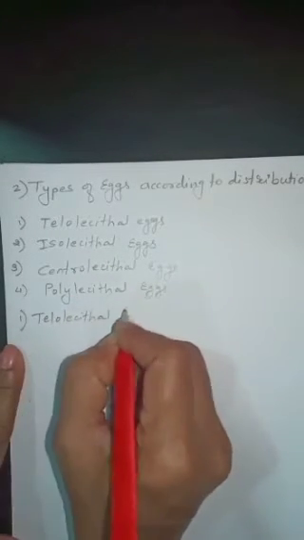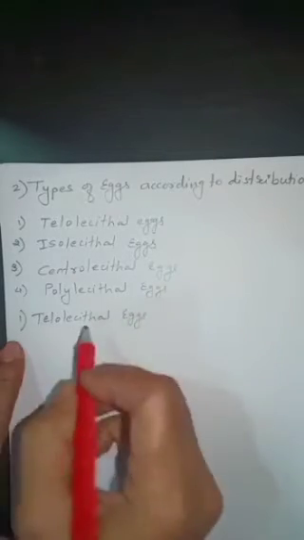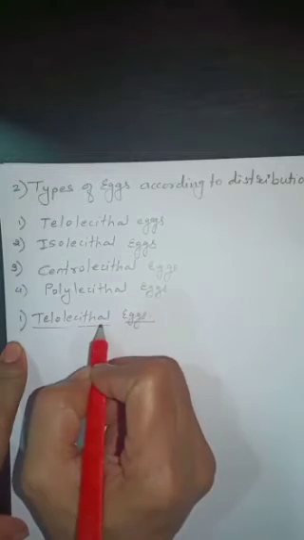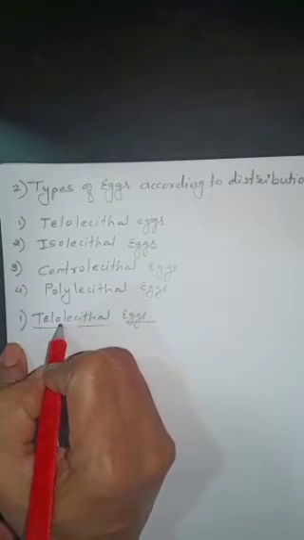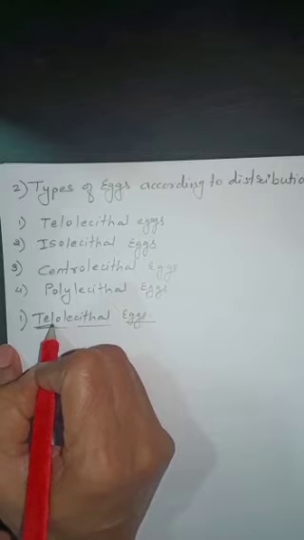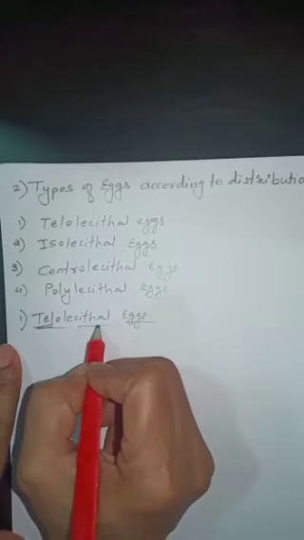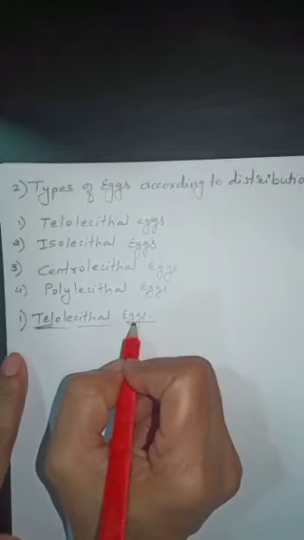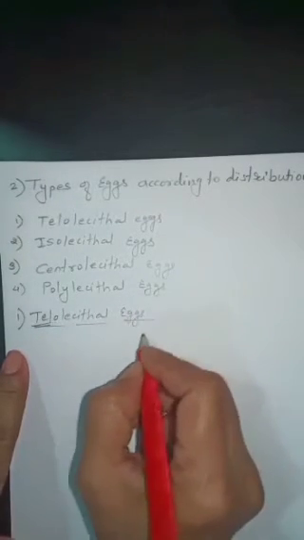Telolecithal eggs. Now what is meant by telolecithal eggs? I have told you lecithal means yolk. Now what is meant by telo? That means present at one pole of the egg. The lecithum is present at one pole of the egg. It is known as telolecithal eggs.